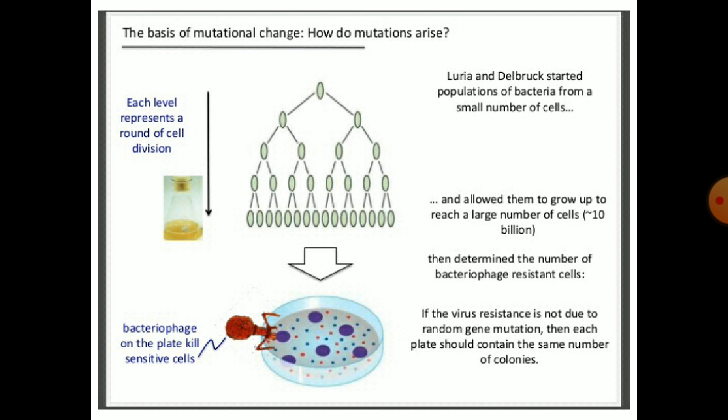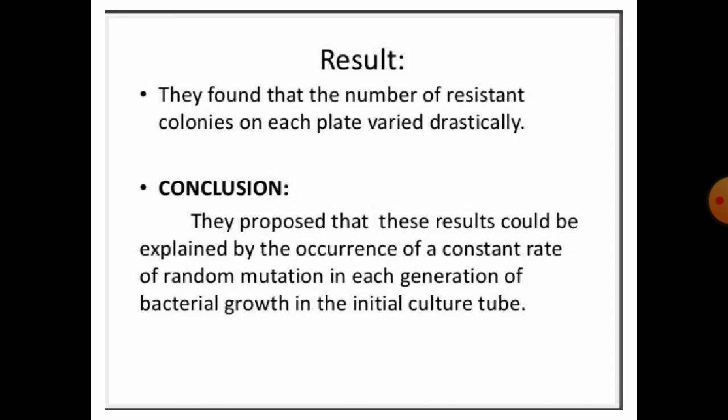Then they determined the number of bacteriophage-resistant cells. If the virus resistance is not due to random gene mutation, then each plate should contain the same number of colonies. So we see in the last step, bacteriophages on the plate kill the sensitive cells. So what is the result of this test? They found that the number of resistant colonies on each plate varied drastically. Conclusion: they proposed that these results could be explained by the occurrence of a constant rate of random mutation in each generation of bacterial growth in the initial culture tube.